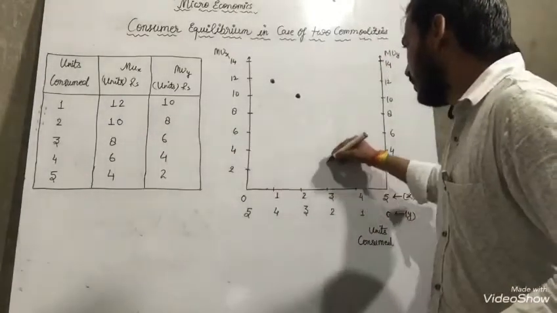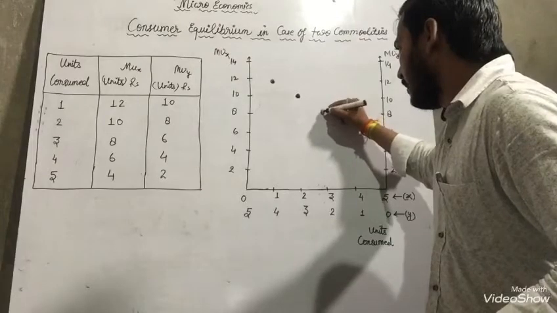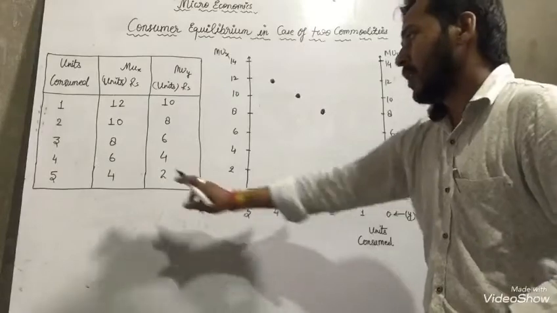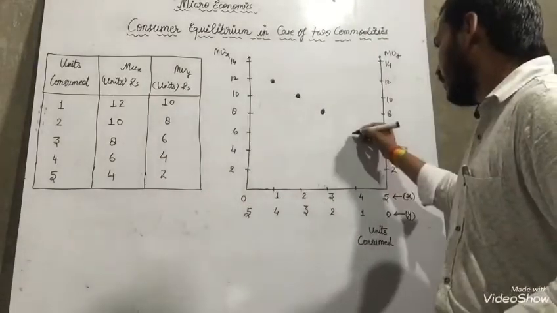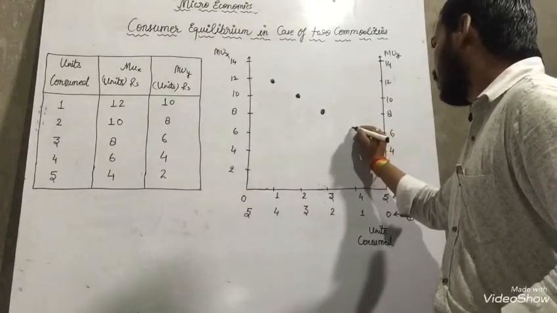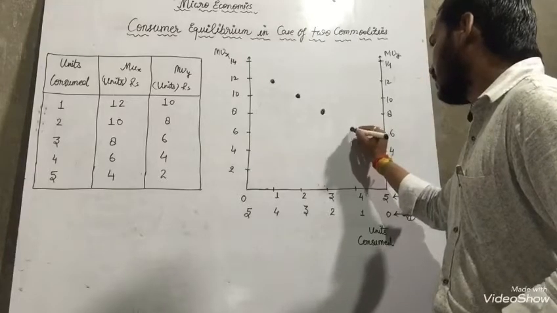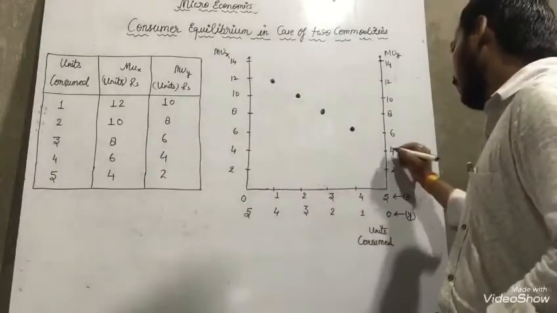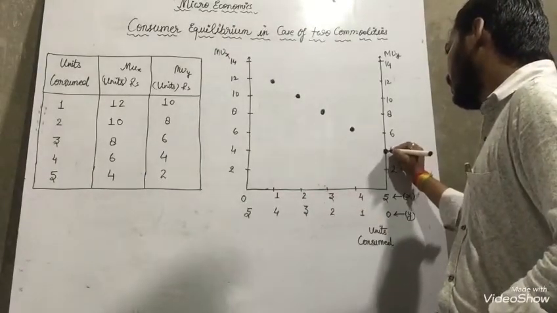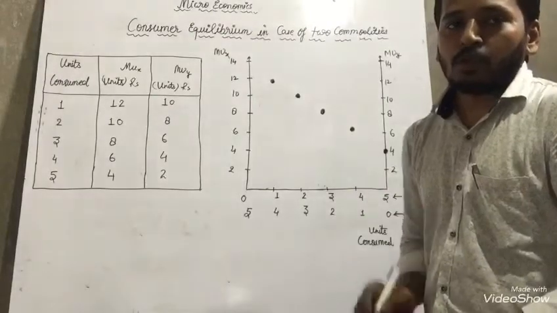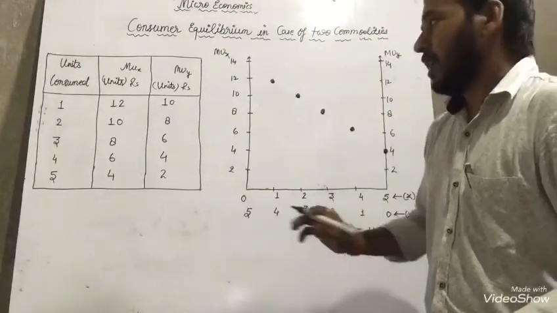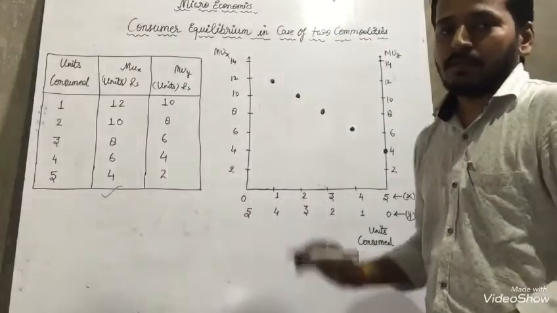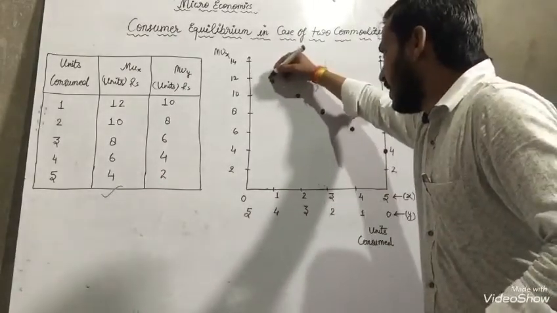3, 8. 3, 8. Okay. Now 4, 6. 4, 6. And for 5 it is 4. The 4 will be here. Okay. So now we have to match it, and this is the MUX. So MUX I have represented here.